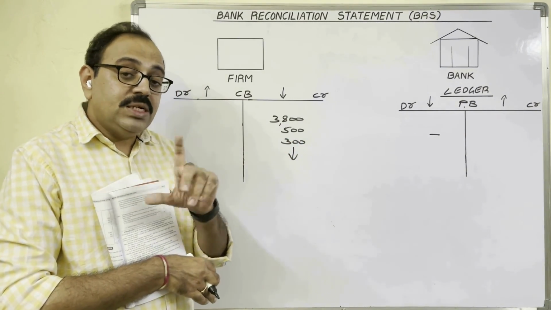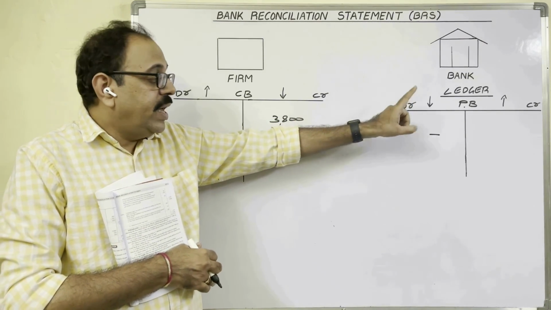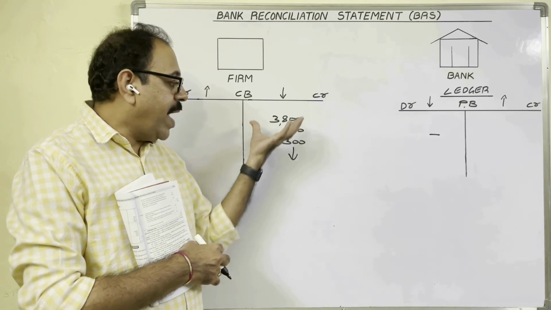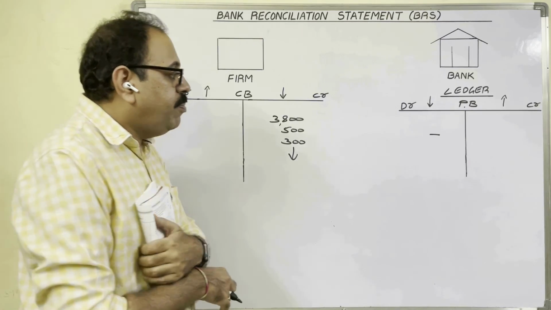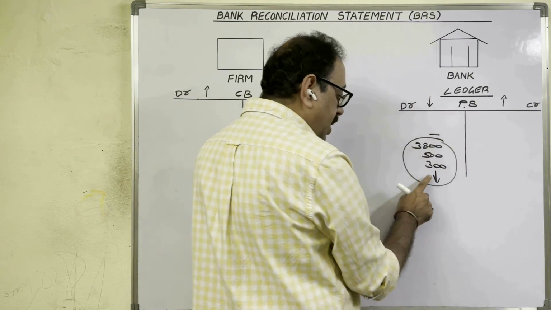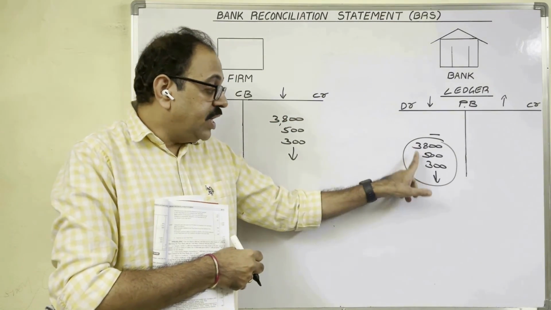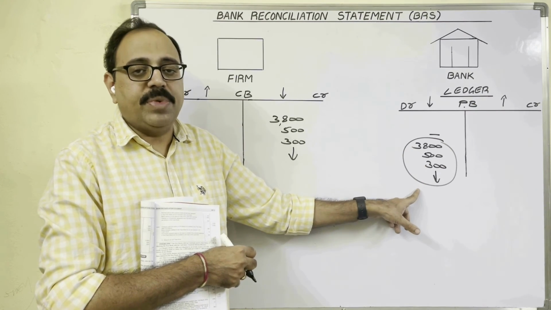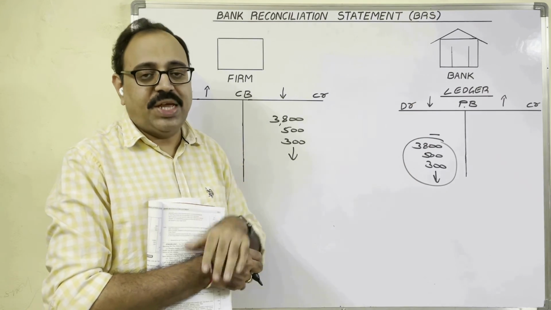Now which book balance is given in the question? Passbook balance. Therefore, the rule is to adjust the passbook as per the cash book. As per the cash book, the bank balance is decreasing, so we should also decrease. In the passbook, decrease means debit side now. Our answer is decrease. Decrease means subtract. So we have to decrease these three amounts. Checks issued but not presented for payment: from the passbook balance, we have to subtract the total of these three amounts.